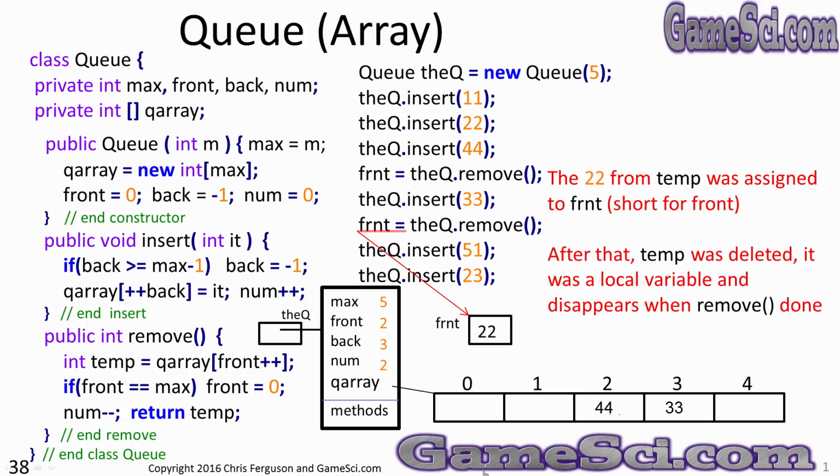So we've now removed 22 from the queue and have it in a variable frnt, and we can do with it what we want at that point.